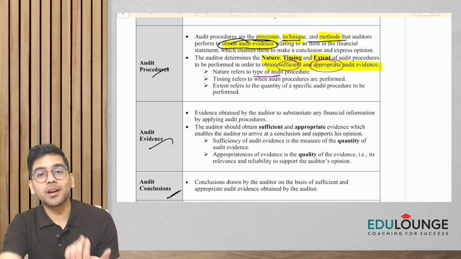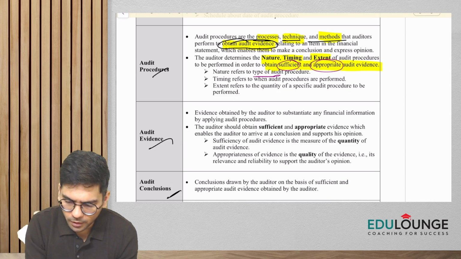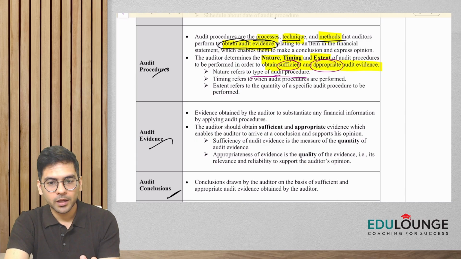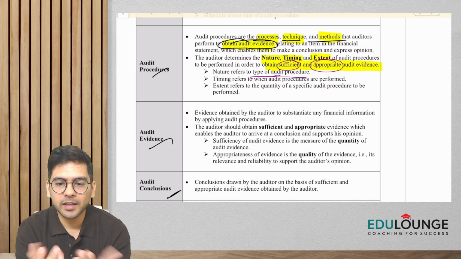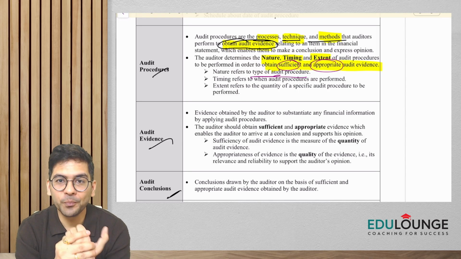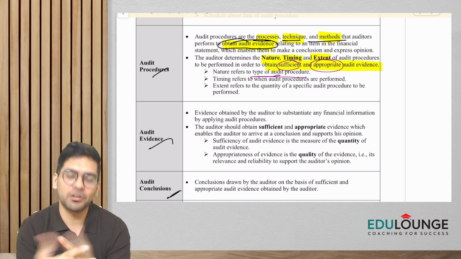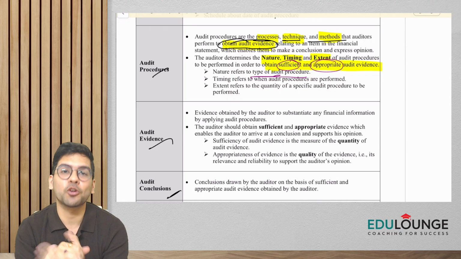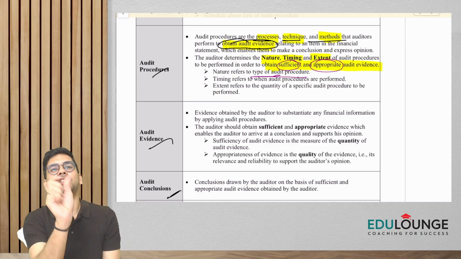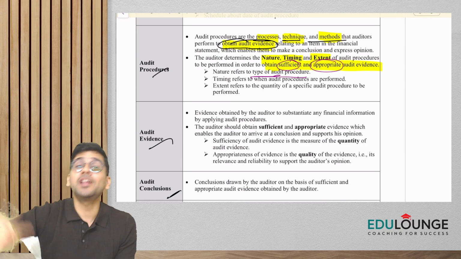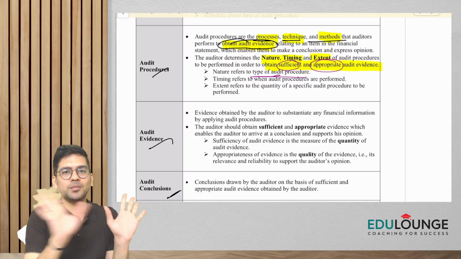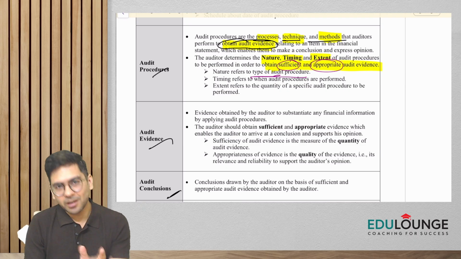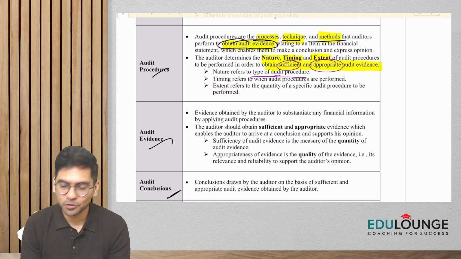Let's say you wanted to know the type of audit procedure, whether you are inspecting something or whether you are observing something. Let's say physical verification we do. Physical verification is observation. Then they gave you the title deeds of land and building, so you are observing the document. Now let's say there is a depreciation in the financial statement, so you recalculate the depreciation to see whether it is mathematically correct or not. So these are different types of procedures, right? We'll learn more about it when we revise, when we go through SA 500.